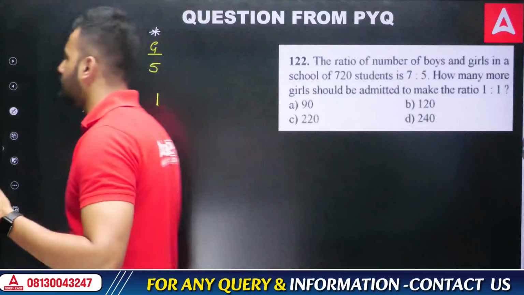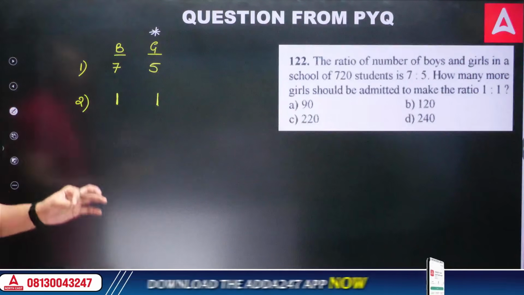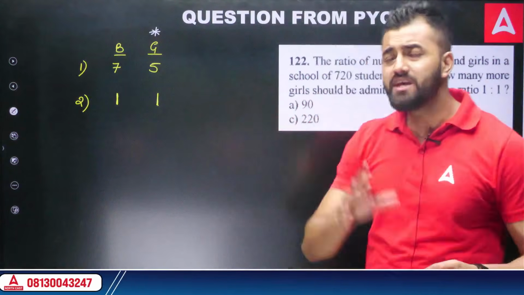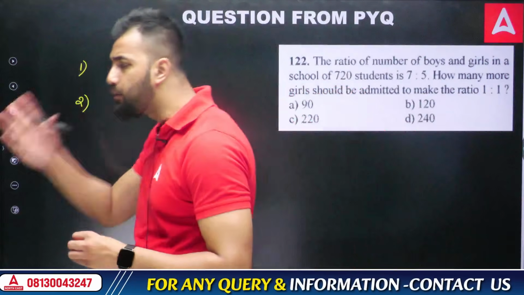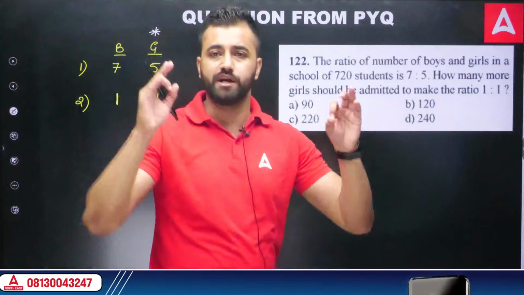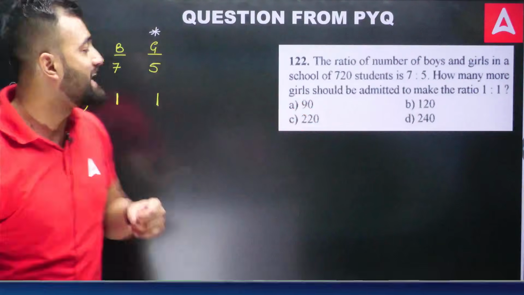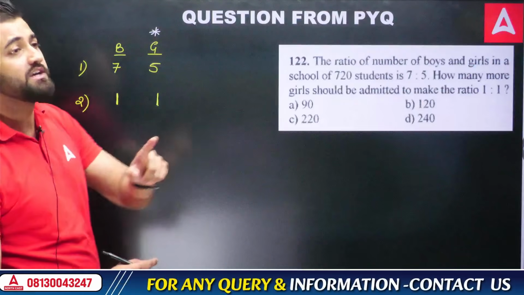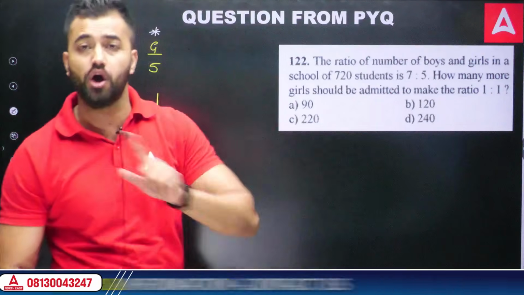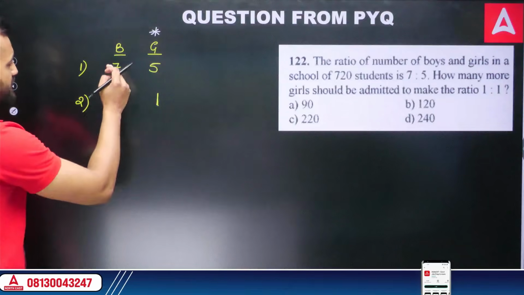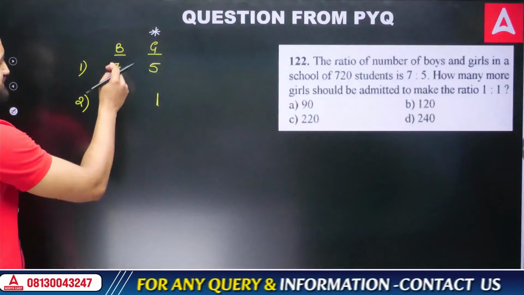Now, always remember whom you're adding in this particular group. We are adding girls. Did we add any boys? You would say no, we did not add any boys. What we are adding is only girls. That means girls should change, boys should not change. That is why we need to make both of these boys the same.